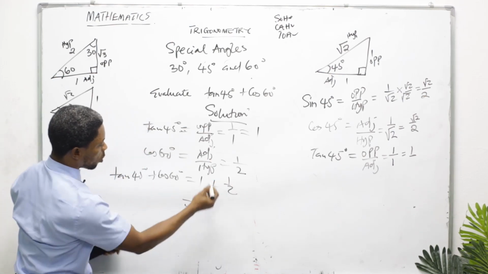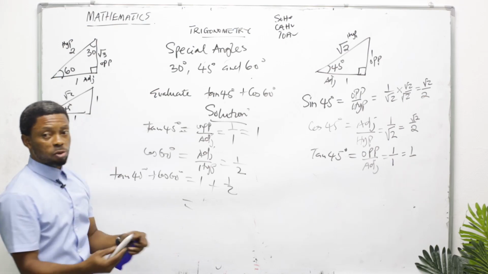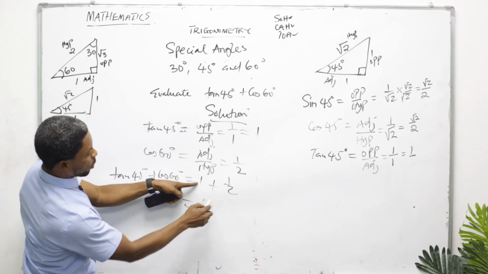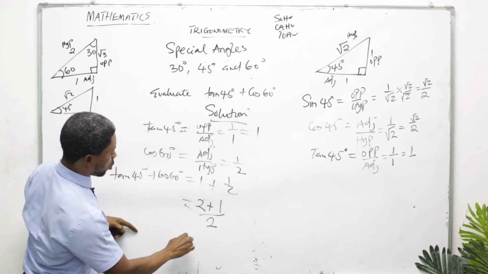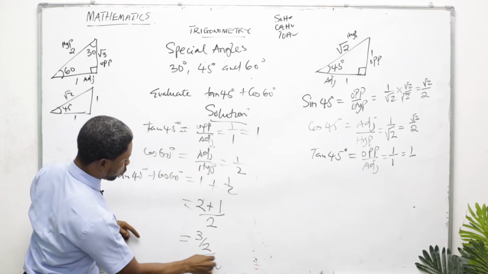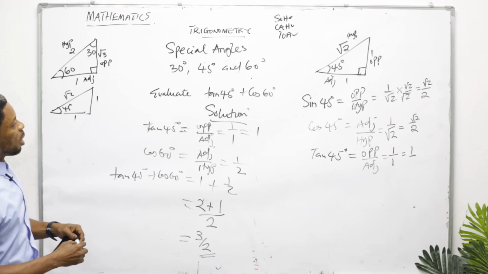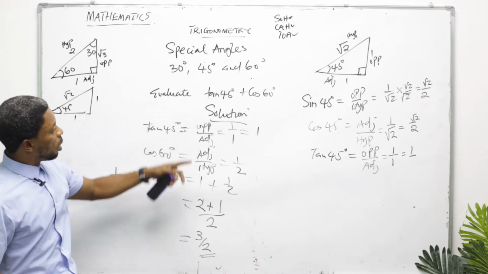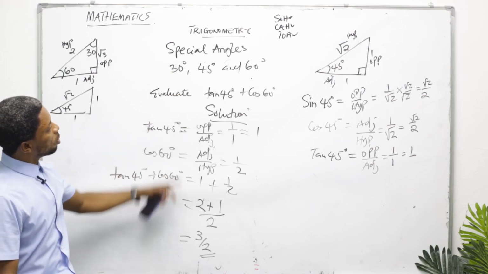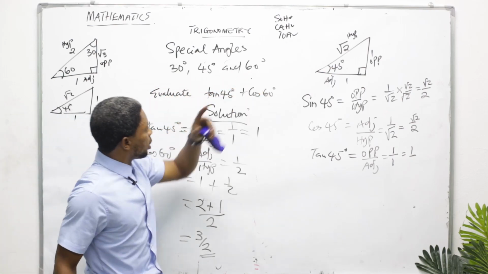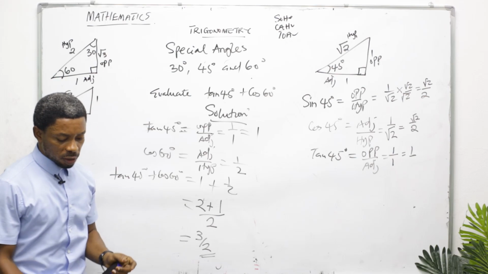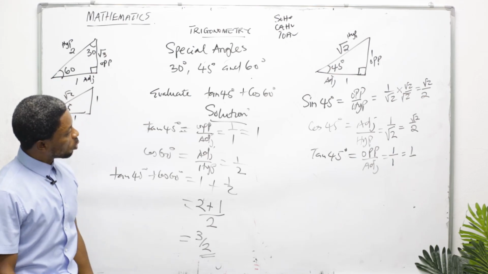So under this, take your LCM, but the best way to go, if I were you, use 2, multiply this 2 plus your numerator here, divided by 2. This will now give you 3 over 2. You are solved. That is how we apply special angles, angle 30, angle 45, and angle 60 degree. So at this point in time, I'm going to call it a day.